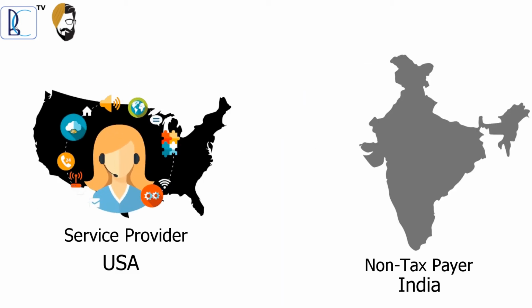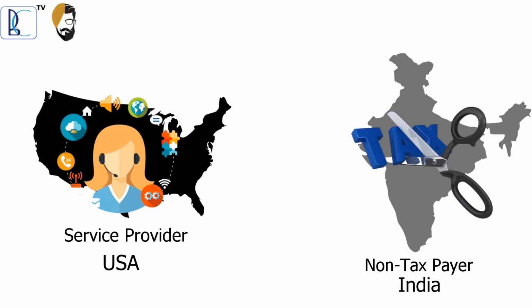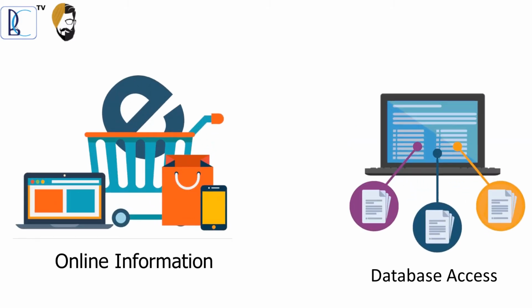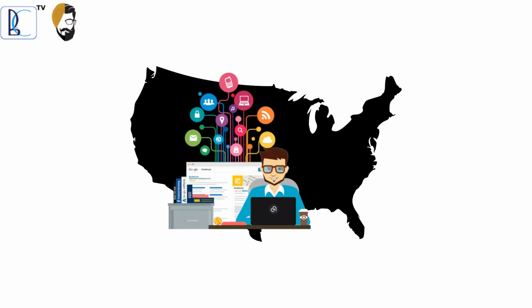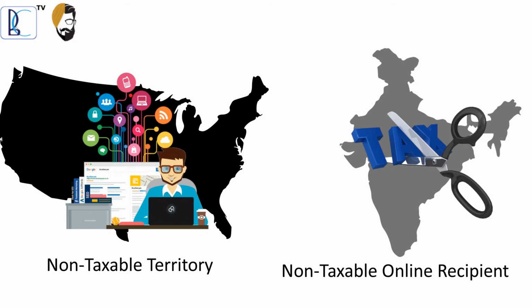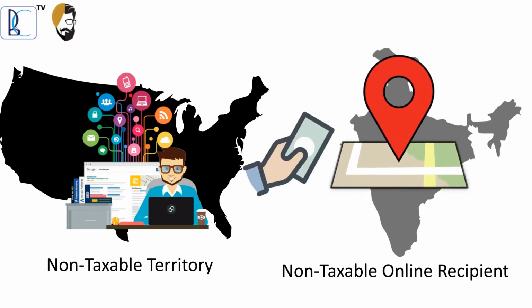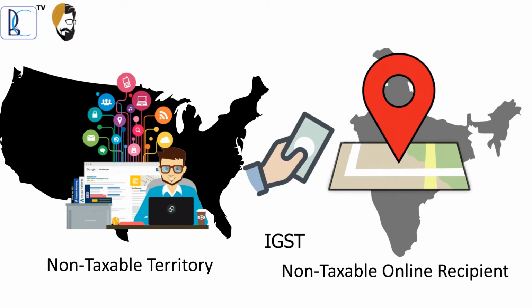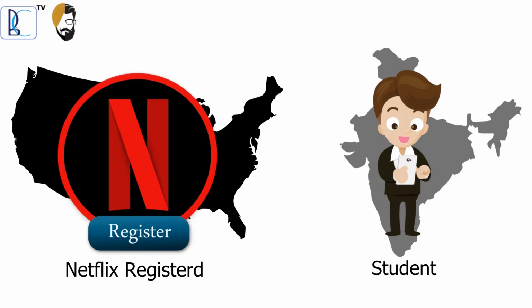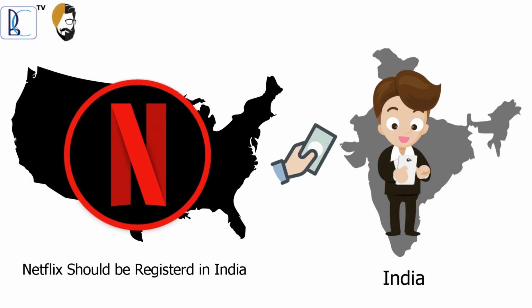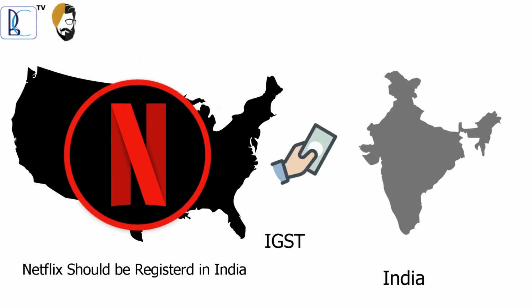Special provision, in case of a service provider outside India and a non-taxpayer in India. Supply of online information and database access or retrieval services by any person located in a non-taxable territory to a non-taxable online recipient, then supplier of services located in a non-taxable territory shall be liable to pay IGST. Example 1. A student in India registers in Netflix, US, for watching movies. Netflix becomes liable to register in India and pay IGST.